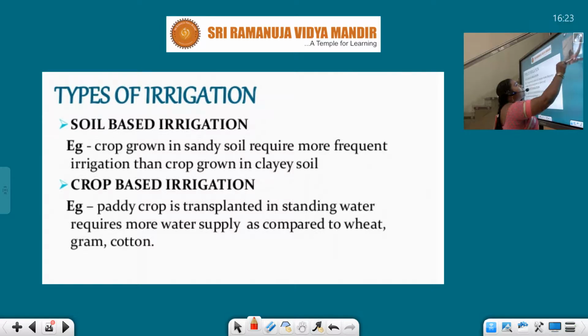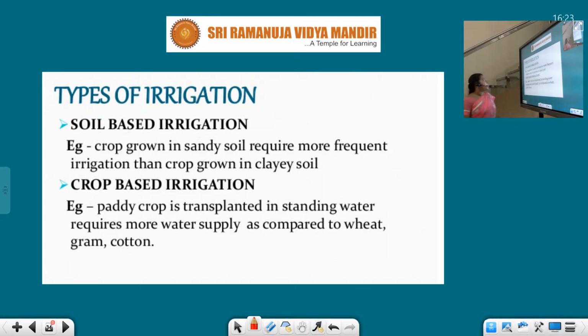Now there are different types of irrigation systems. What are those? Soil based irrigation system and crop based irrigation. Soil based means depending upon the soil, the amount of water requirement is there, right?